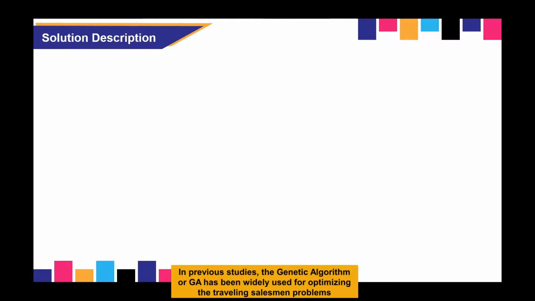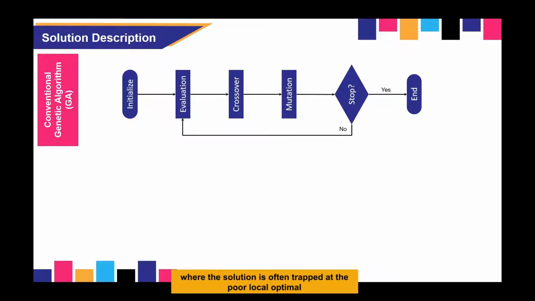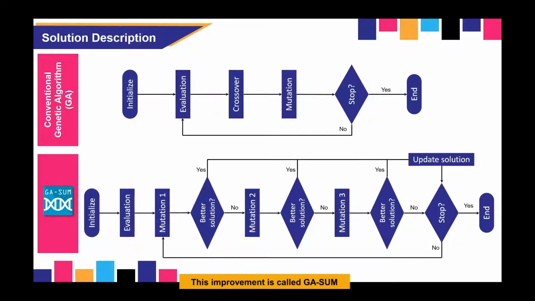In previous study, the Genetic Algorithm or GA has been widely used for optimizing the traveling salesman problems. However, the limitation of conventional GA in terms of its stochasticity may lead to the issue, where the solution is often trapped at the poor local optimal. To tackle this issue, we propose a solution update mechanism SUM to be embedded in GA as a significant improvement and modification. This improvement is called GASUM.